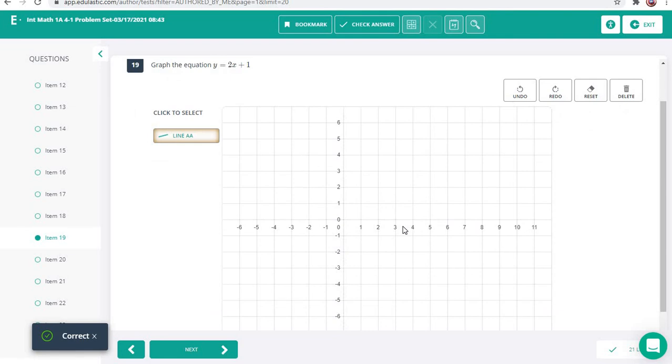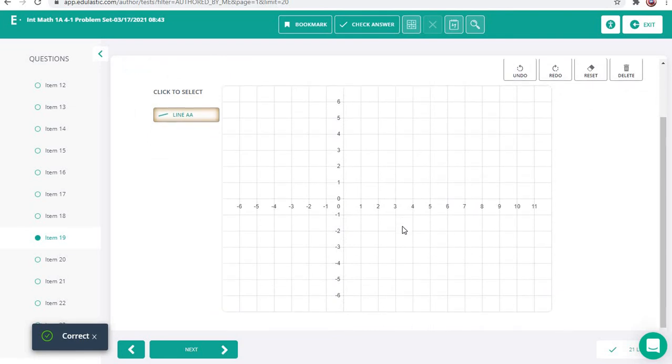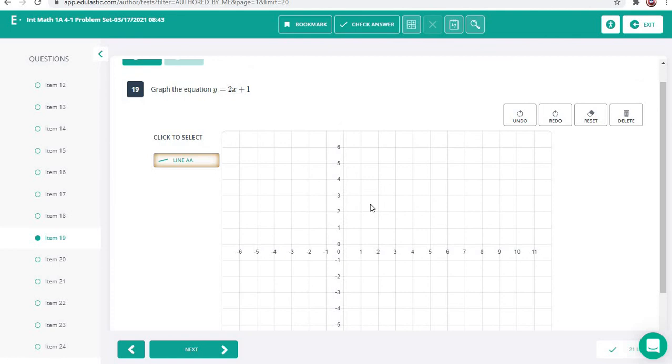Number 19. I'm going to start going through these kind of fast just because I want to get this done before taking too long here. If I'm going way too fast for you, you can always just adjust the speed. There's a little gear in the bottom right-hand corner of the screen. You hit it, knock it down to 0.75. I'll talk slower, but I'm going to start going through these kind of fast.